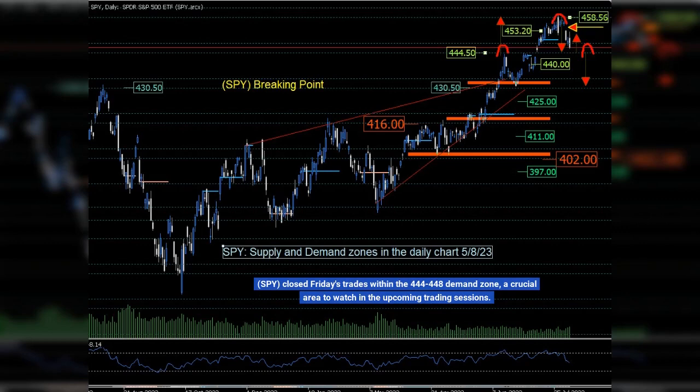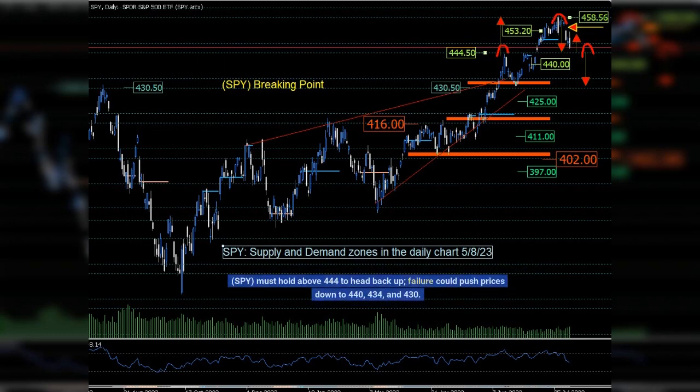SPY closed Friday's trades within the 444,448 demand zone, a crucial area to watch in the upcoming trading sessions. SPY must hold above 444 to head back up. Failure could push prices down to 440, 434, and 430.